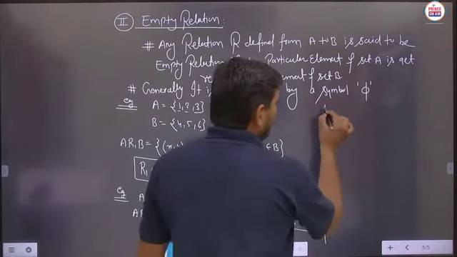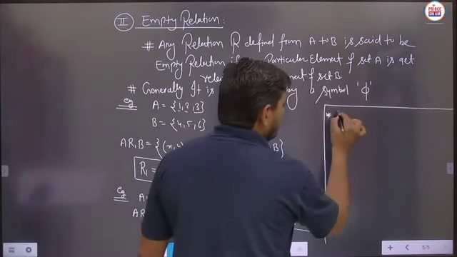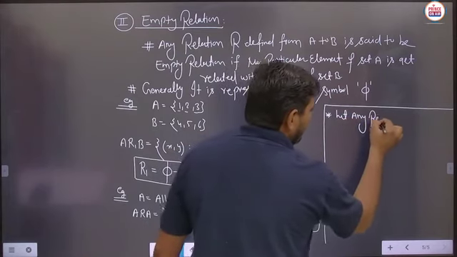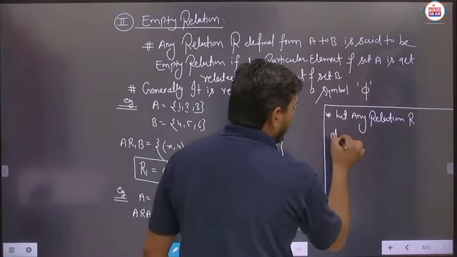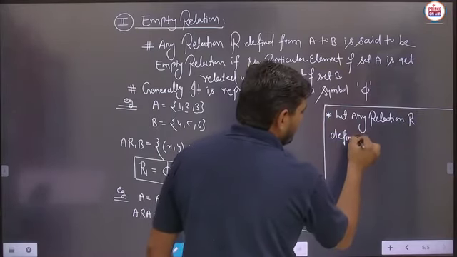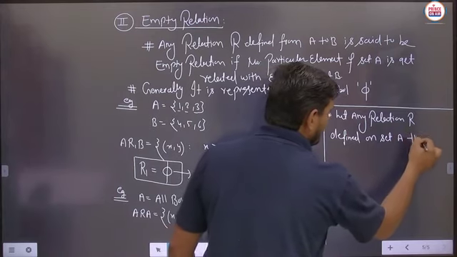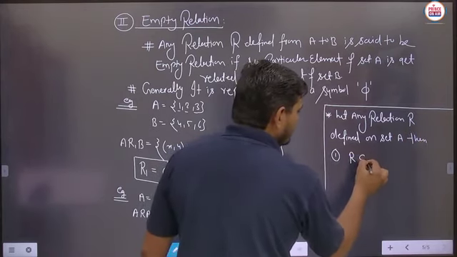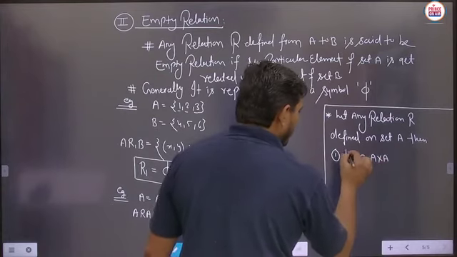Now, one more important thing. Let any relation R be defined on set A. Then the very important thing, student, is that this R will be a subset of or equal to A cross A. This is very important here.